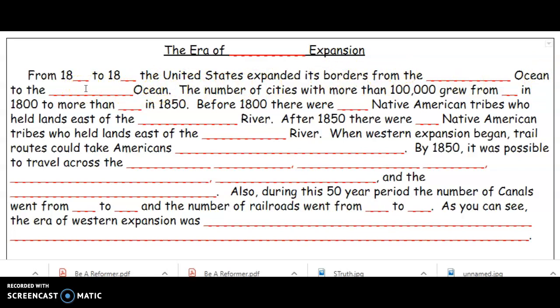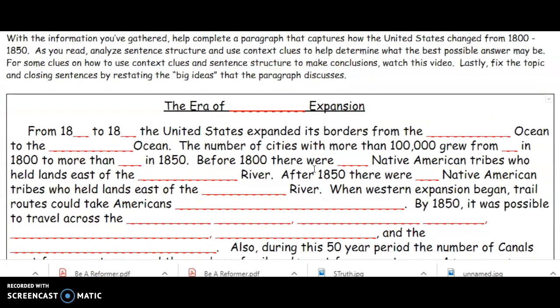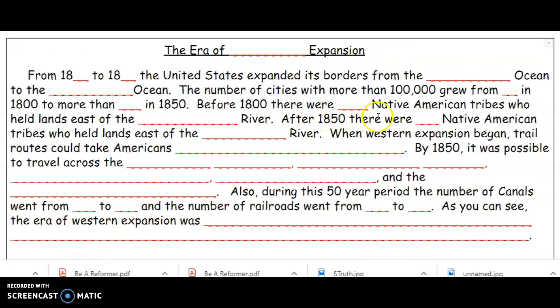Second sentence: the number of cities with more than 100,000 people grew from blank in 1800 to more than blank in 1850. We're also looking for a number or a general number to help us fill that in. Same thing with the next answer. Before 1800 there were blank Native American tribes. So in your analysis questions, if I scroll up here, you can look at how many American Indian tribes had native lands. You're going to want to go back to this specific question and take the number from the 1800 and the 1850 column to help you fill in that specific blank.